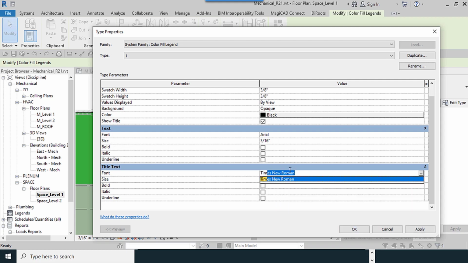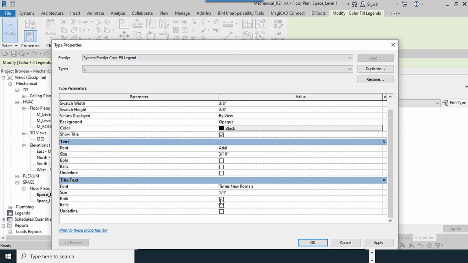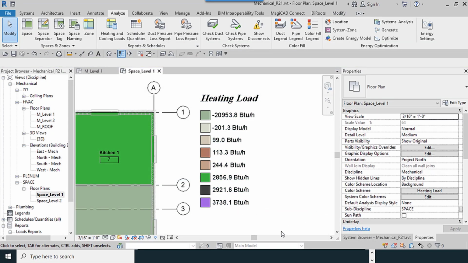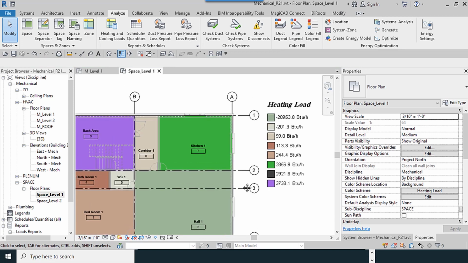I change the title text to Times New Roman, and make it bold and italic. Nice. They are easy.